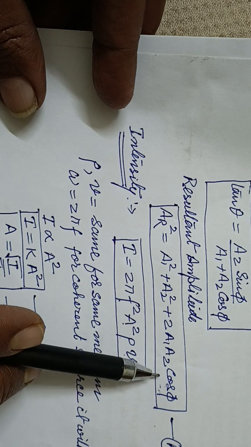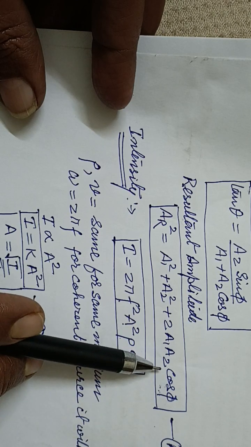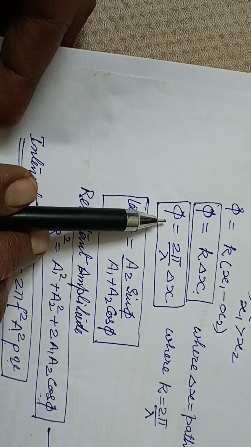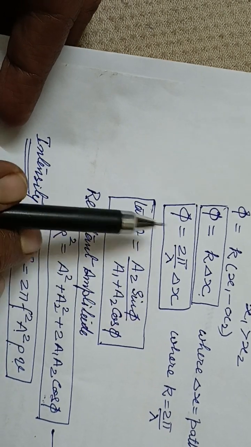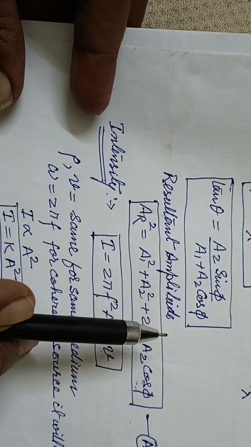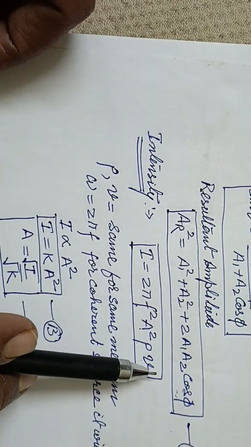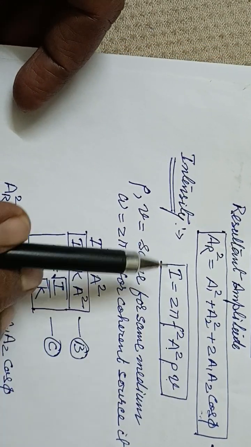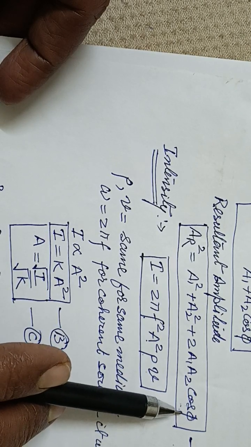When there is no phase difference or a constant phase difference, the superposition takes place, and that phenomenon is called interference, which I will describe and explain. In that case, this is the resultant amplitude of the wave at that point.